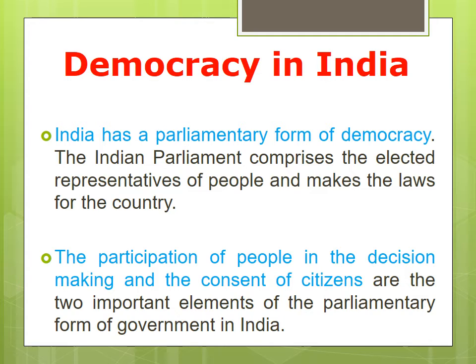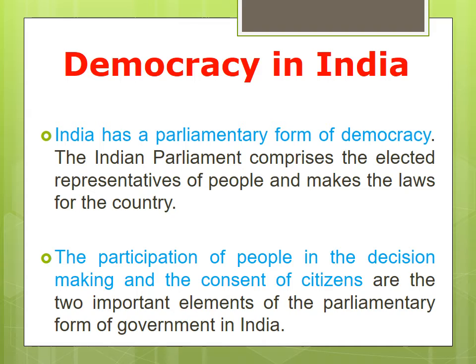The participation of people in the decision making and the consent of citizens are the two important elements of the parliamentary form of government in India. So these two elements are there in the parliamentary form of government in India.